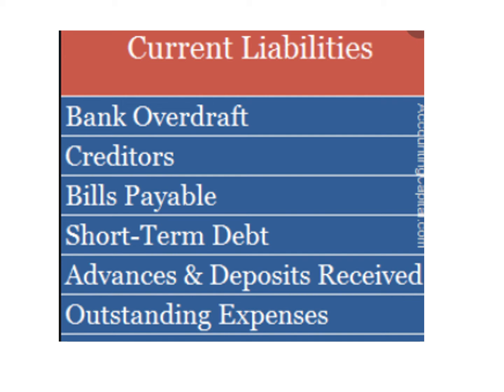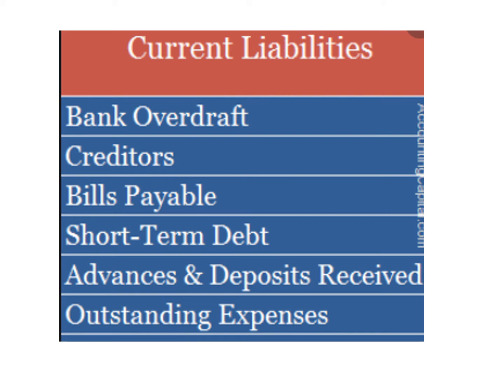Creditors are those to whom our business will pay money. It arises due to some transactions. Bills payable: we need to give money to our suppliers because we have bought some goods on credit.